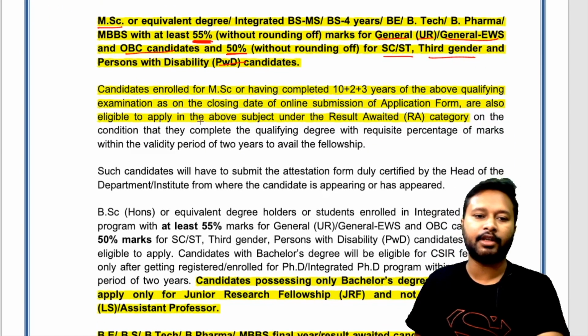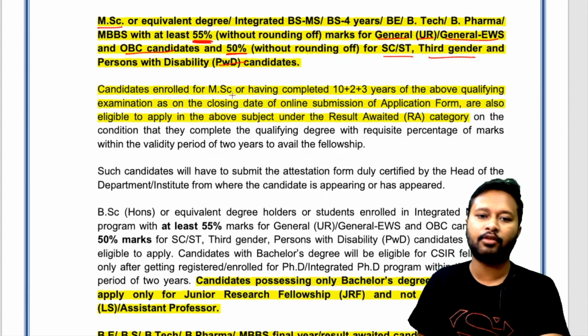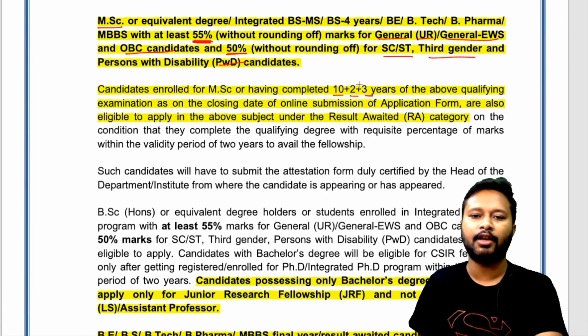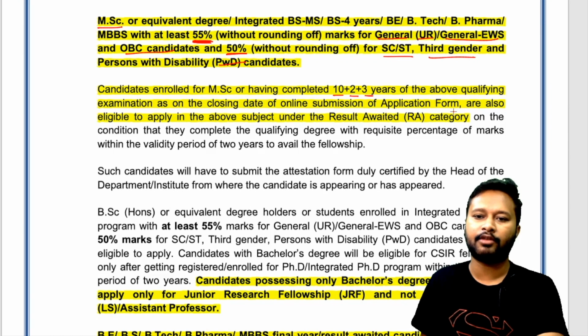One more thing, the candidates enrolled for MSc or having completed 10 plus 2 plus 3, meaning 10th plus 2 is 12 plus 3 is bachelor's, if they have completed their graduation of the above qualifying examination as on the closing date of online submission of the application form, are also eligible to apply in the above subject under the result awaited category. So those who have taken admission in the masters can also apply under the result awaited category on the condition that they complete the qualifying degree with the requisite percentage of marks.